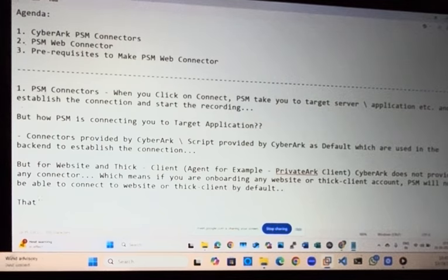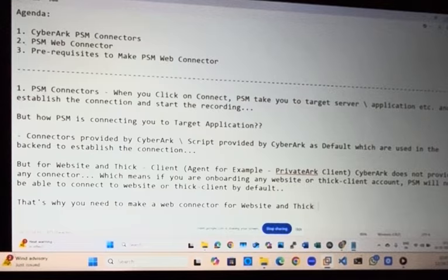That's why you need to make a connector. Make a web connector for a website and a thick connector for a thick client, using the AutoIT scripting language.